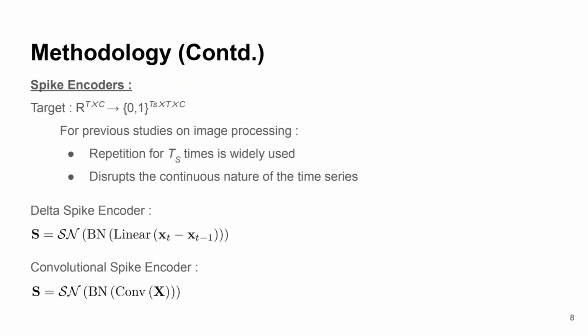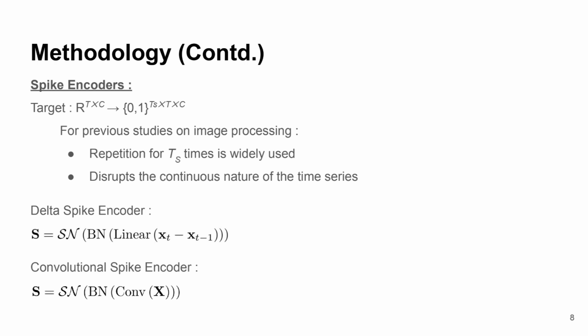To effectively handle time series data with SNNs, like we discussed, we need specialized spike encoders. These encoders should not only generate spikes but also retain the temporal information of the input. In the past, especially for image processing, repeating the same input TS times has been a common approach. But this won't work here since it disrupts the continuity of the data. Instead, we will be going with spatial encoding techniques.